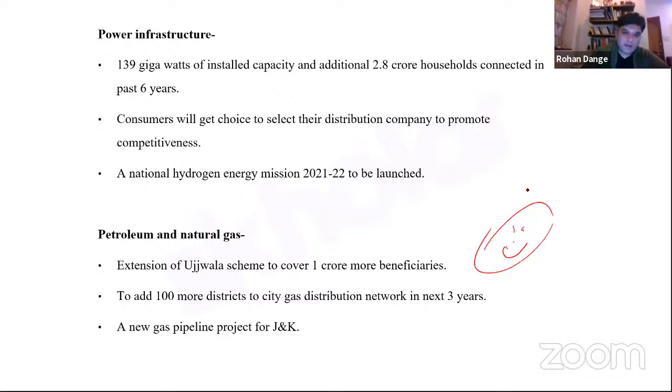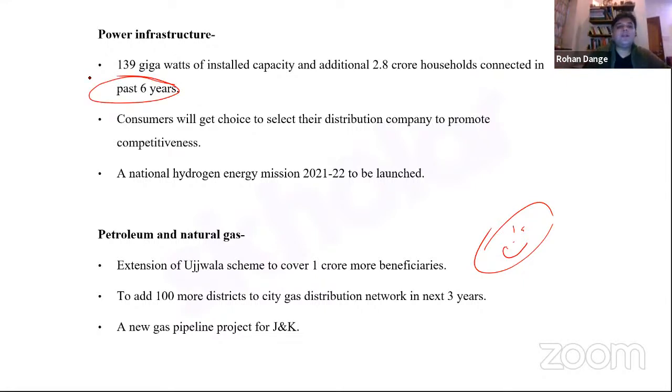See, one needs to understand that power is the driver of every economy, isn't it? Right. So if you have continuous power, cheap power, and clean power, you are basically providing a lot of momentum to your economy, especially your MSME sector, right? So keeping that in mind, creation of power infrastructure is absolutely critical. So 139 gigawatts of installed capacity and an additional 2.8 crore households are connected in the past 6 years.